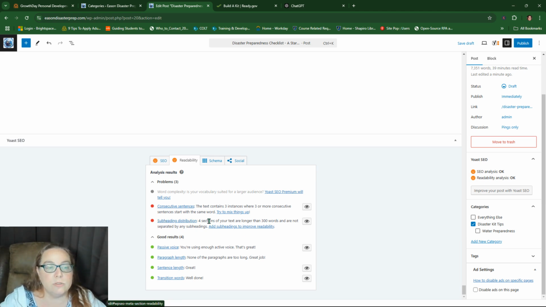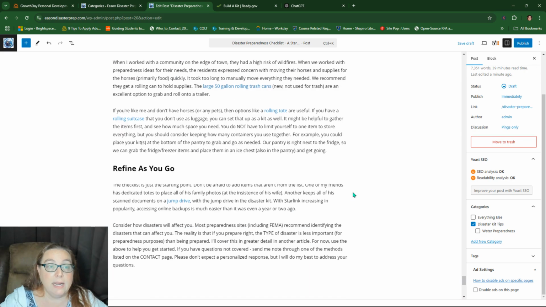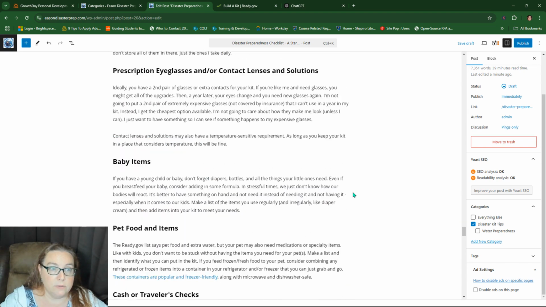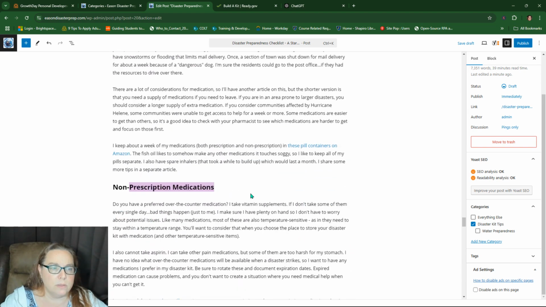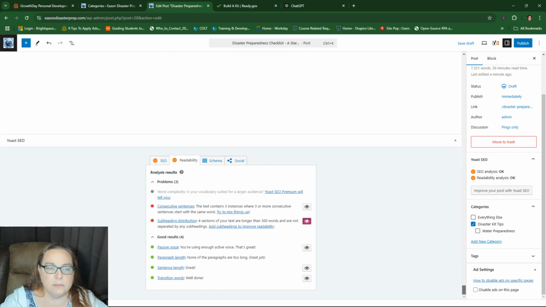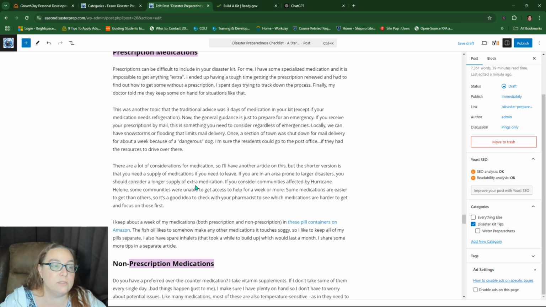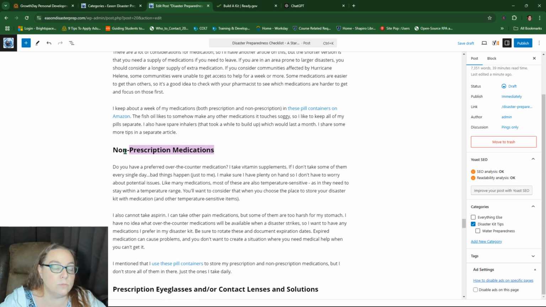Anyway, they're telling you subheading distributions here. 4 sections of your text are longer than 300 words. They only want 300 words in a section. So you can actually click this and it'll highlight. That was not right. Why did it highlight that? Oh, what the heck? What did I hit to highlight it? 4 sections of your text are longer than 300 words. Why is it just highlighting that? Anyway, it's supposed to tell you the sections, so hopefully those are the sections it's highlighting. Like prescription medications, that's more than 300 words. I don't know why it's not doing the other one.